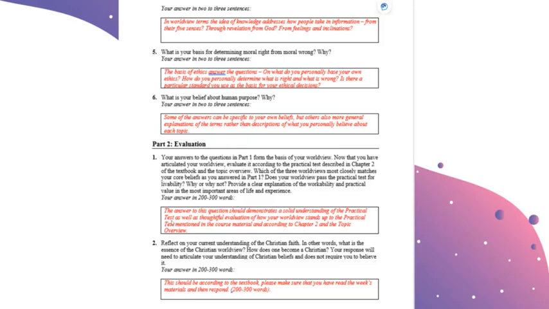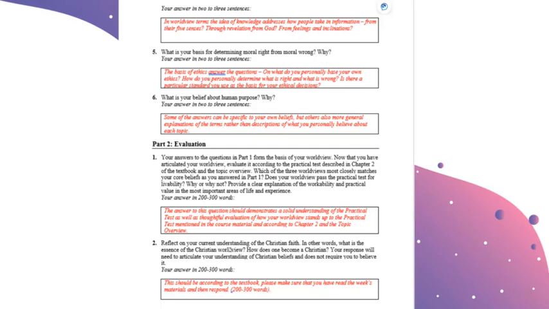Okay? The answer should demonstrate a solid understanding of the practical test according to Chapter 2 and the topic overview. So 200 to 300 words, 200 words minimum. 300 words, please don't go over 300. If you do a little bit, that's fine.